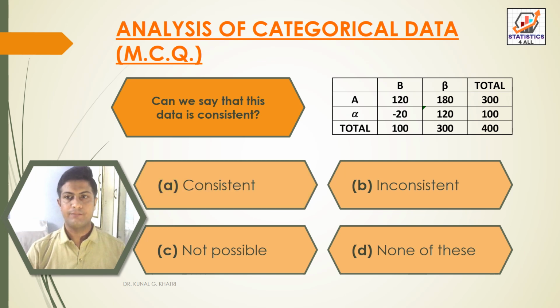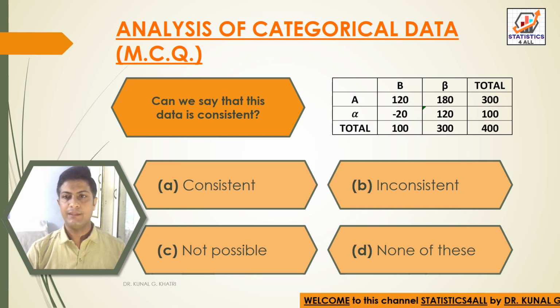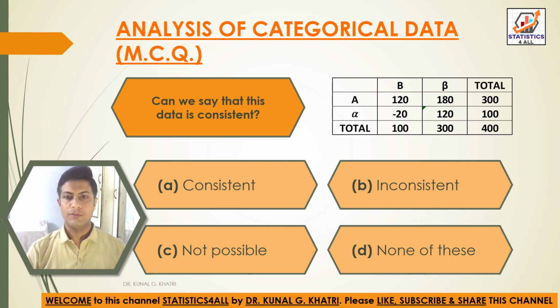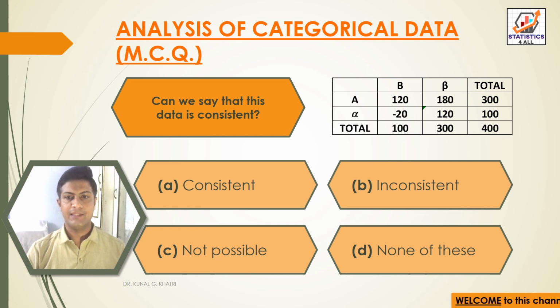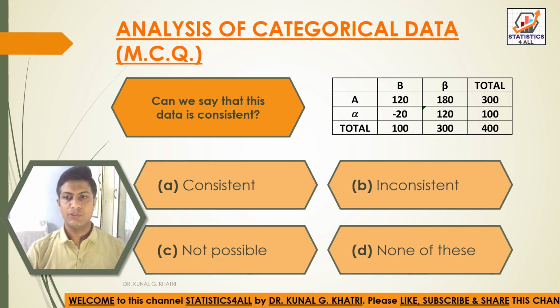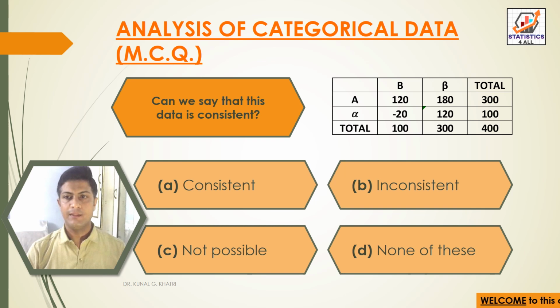Next question. Can we say that this data is consistent? Here we can see that alpha B has a negative value, minus 20. So the options are given. Option A, consistent, option B, inconsistent, option C, not possible, and option D, none of these. So here we have answer option B, that is inconsistent, because the alpha B value is equal to minus 20.